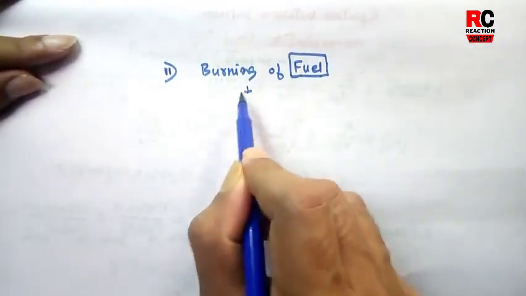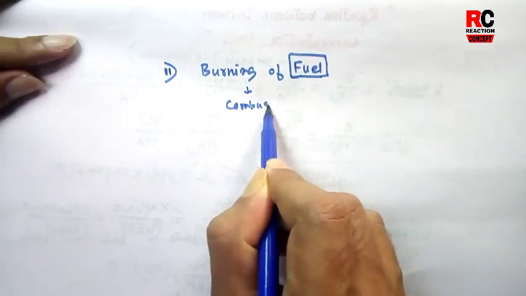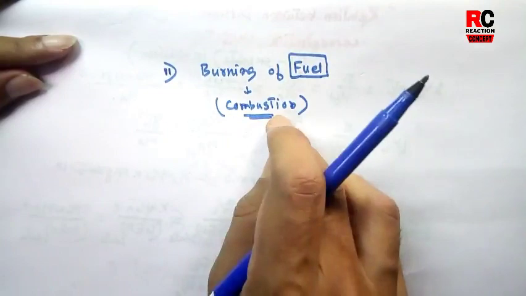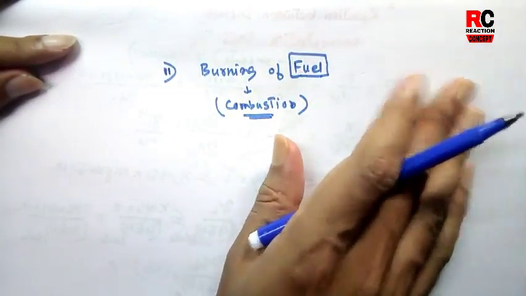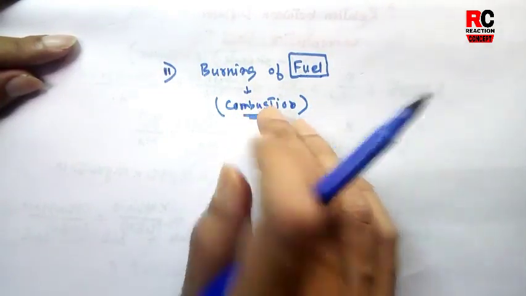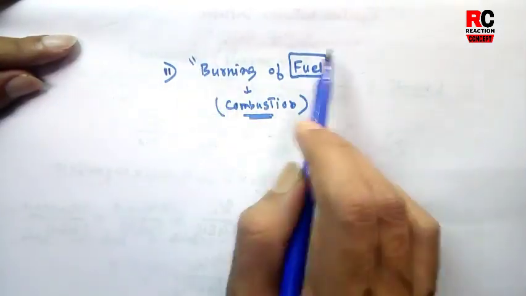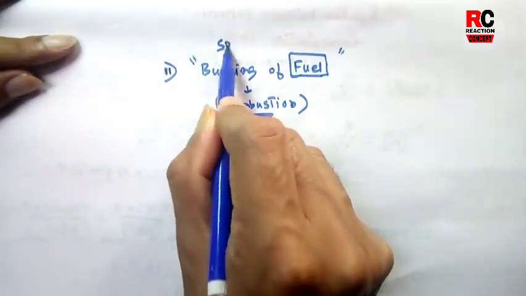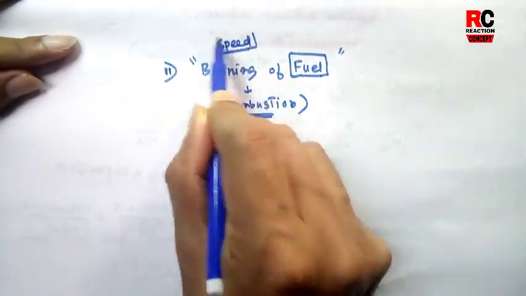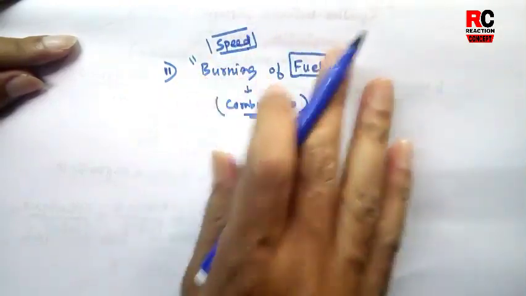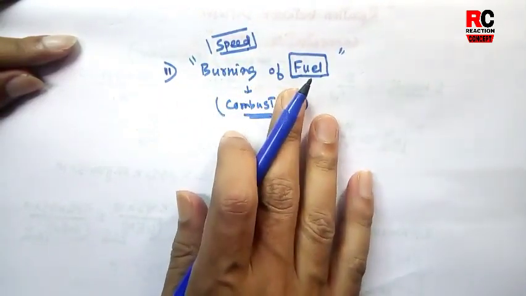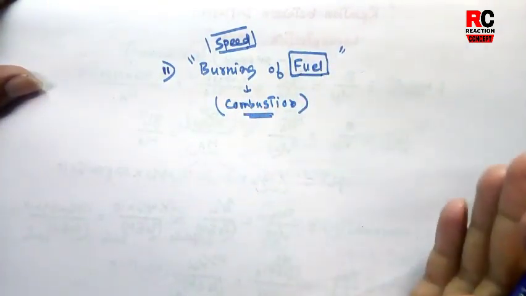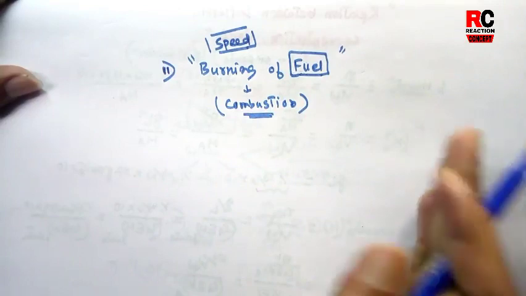It involves combustion. What is combustion? It is burning in the presence of oxygen. To predict the efficiency of a fuel, we should know the speed of the reaction. Without knowing the speed or kinetics of a fuel, we cannot use it as a fuel. So to study the burning process, we should also have the chemical kinetics data for the fuel.